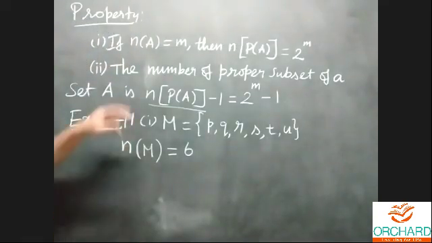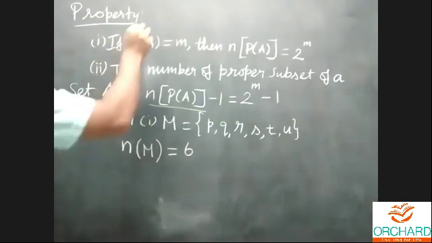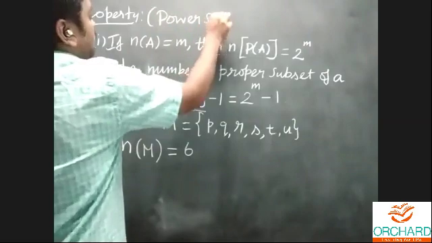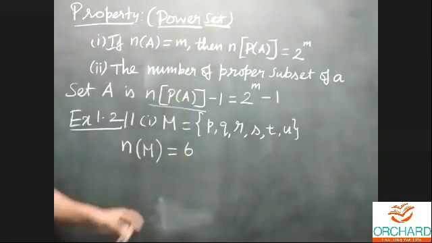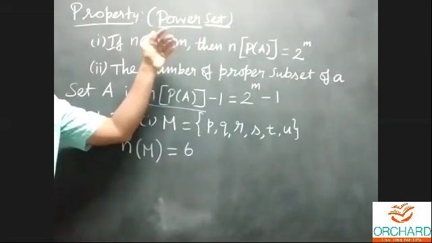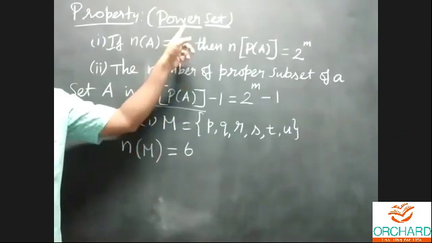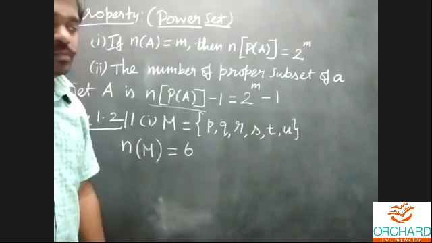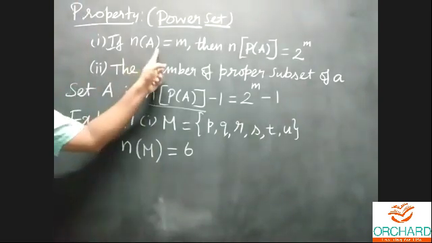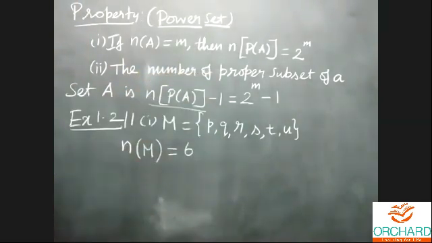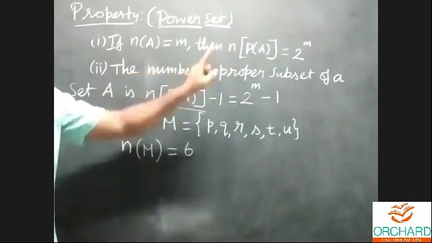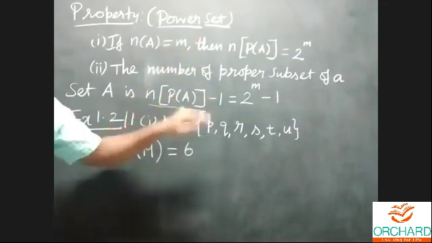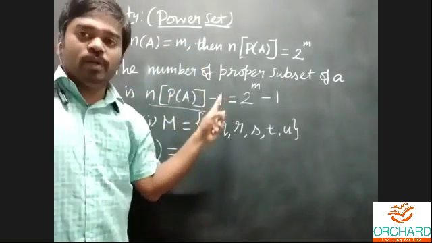Students, listen carefully. This is a property for the power set. We already completed the definition for the power set in yesterday's class. This is only a continuation. If n of A is equal to m, then n of P of A, the number of elements in the power set of A, and here it is the number of proper subsets for the power set. These two properties belong to the power set.